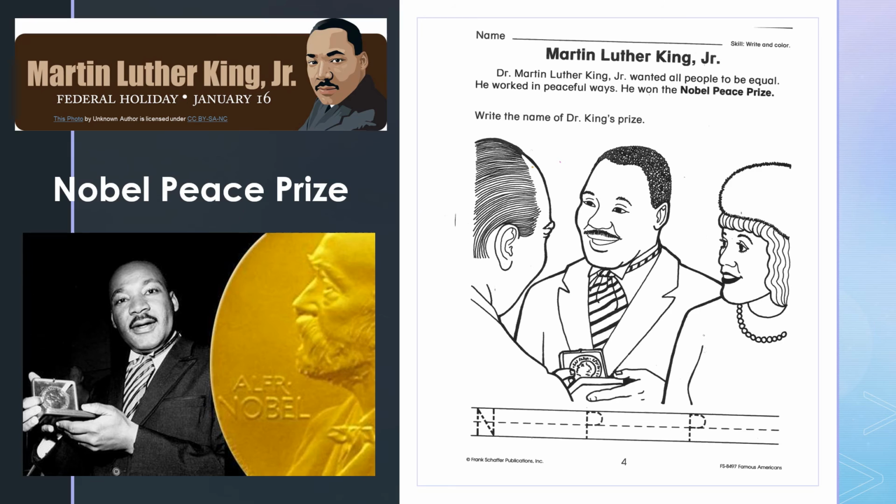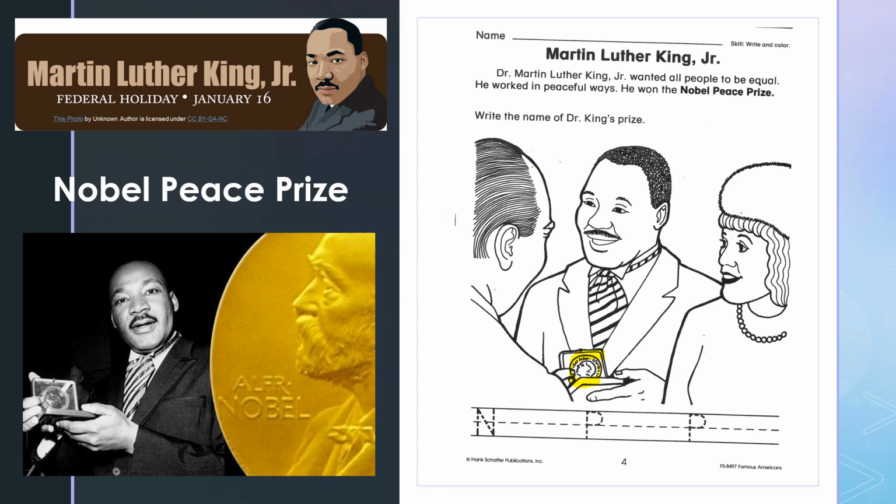Now, on the right side of your paper, that's the worksheet that you have, there's Dr. Martin Luther King and his wife when he was accepting his medal that you see in his hand right there. And on the left of the screen, I've showed you exactly what the medal looks like. So you can go ahead and color that picture. And then on the bottom, I want you to copy the name of the prize, or the medal, that Dr. Martin Luther King won.